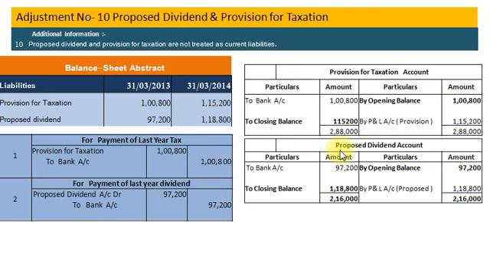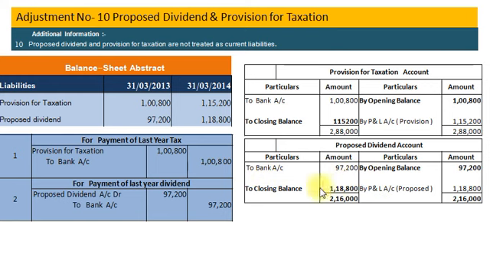Now proposed dividend account. Opening balance on credit side rupees 97,200 and closing balance on debit side rupees 1,18,800. There is no additional information for proposed dividend, so we assume opening balance is paid during the current year and our entry will be proposed dividend account debit to bank account 97,200 and posting proposed dividend account debit side to bank account 97,200.